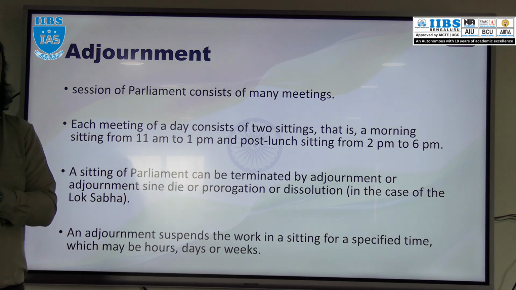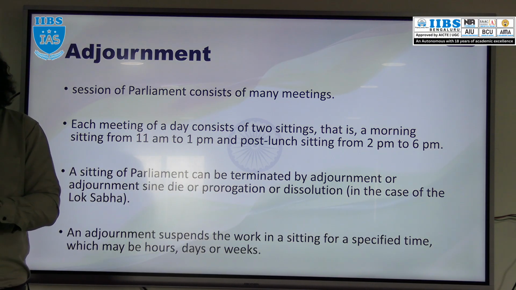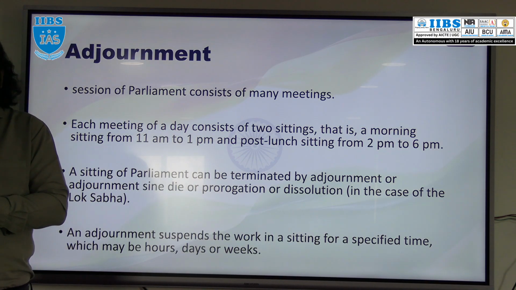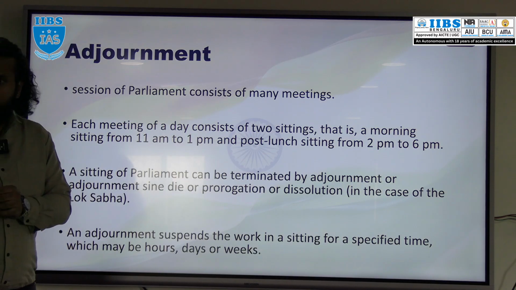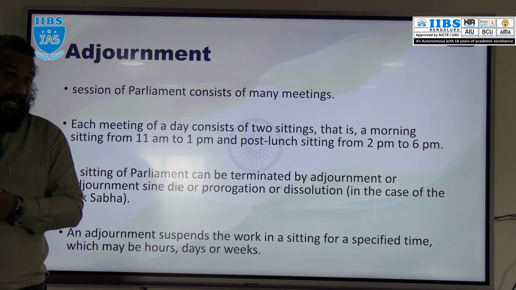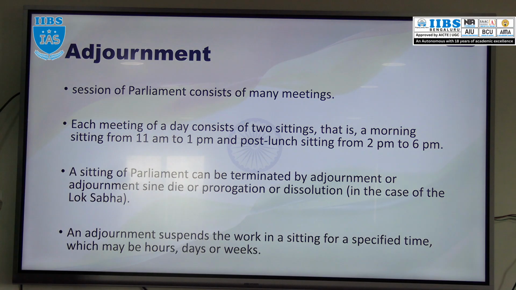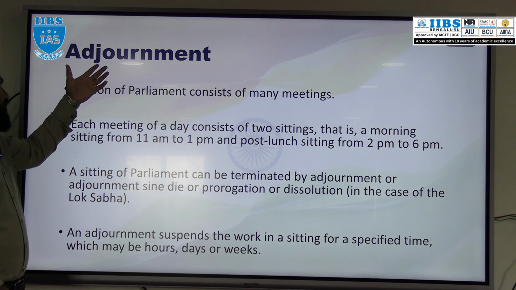Okay, now adjournment. What is adjournment? Adjournment sine die. First, summoning: the President calls them to start the session of both the houses, Lok Sabha as well as Rajya Sabha. In Lok Sabha, who presides over that session? The Speaker. In Rajya Sabha? The Chairman of Rajya Sabha. Summoning is done by the President and presiding is done by the presiding officer of the respective house: Speaker in Lok Sabha, Chairman in Rajya Sabha. Agreed, everyone?